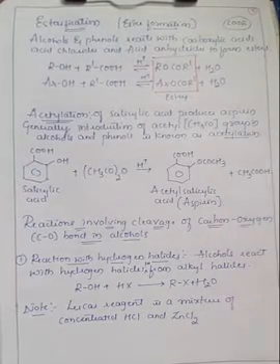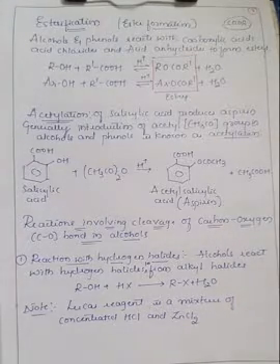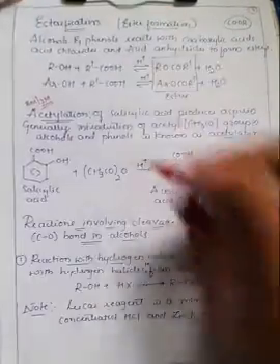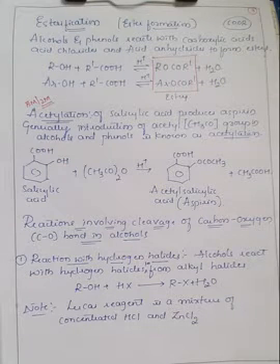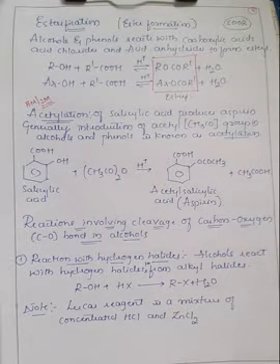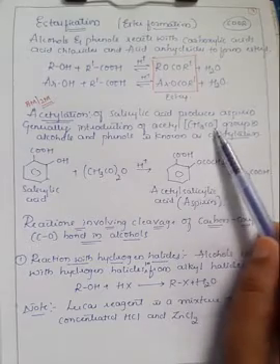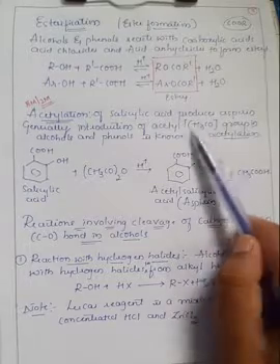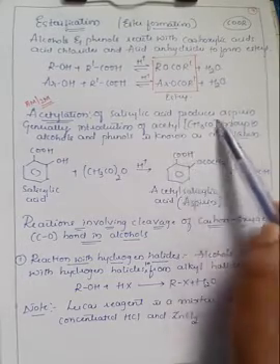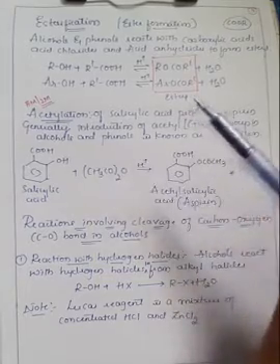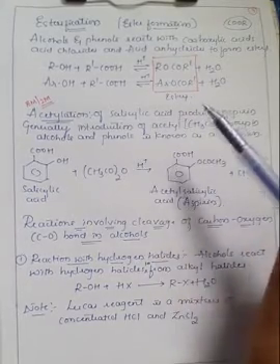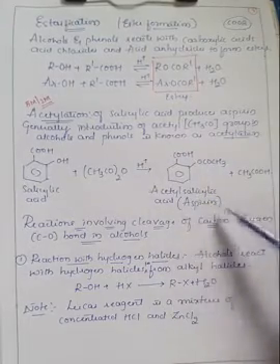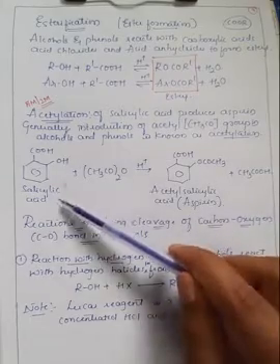So this reaction, generally they will ask for 3 marks, or they may ask for 2 marks also. So it is a very important reaction. Acetylation means introduction of acetyl group, right? So acetyl group means CH3CO, right? The compound which is made up of CH3CO, we will call it acetyl group. So this acetyl group is introduced into salicylic acid, and therefore it will convert into aspirin. So we are preparing aspirin with the help of salicylic acid.